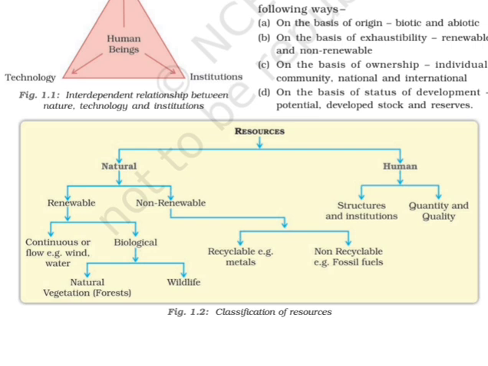So further, renewable are two types, continuous and biological. Continuous means like wind, air, water. These are continuous or flowing resources. Second is biological. Biological, bio, which means life, living. So flora and fauna, plants and animals. Then we discussed non-renewable, recyclable and non-recyclable, like the metals. All the metals are recyclable, like gold, silver, iron. We can recycle them easily. And non-recyclable means fossil fuels like coal, petrol, diesel, kerosene. These got exhausted once used.